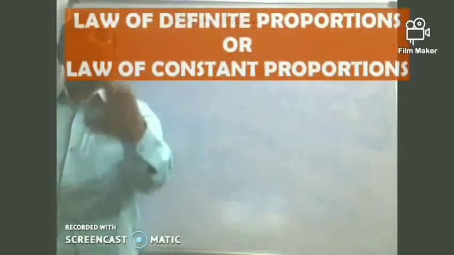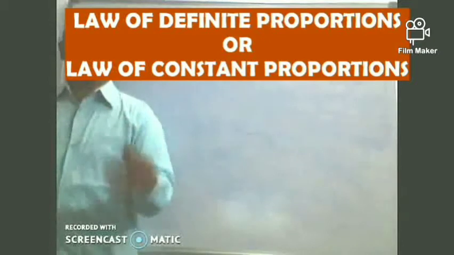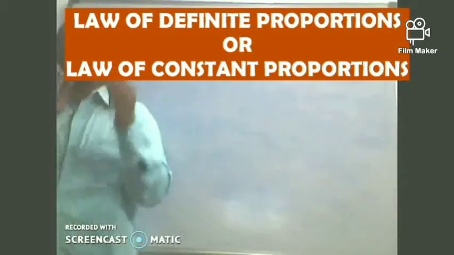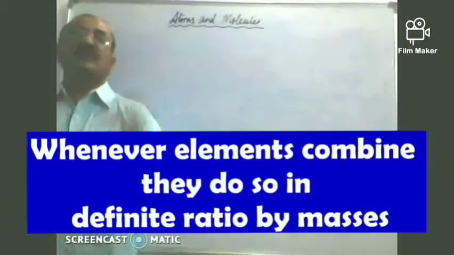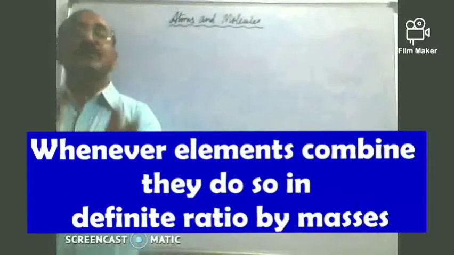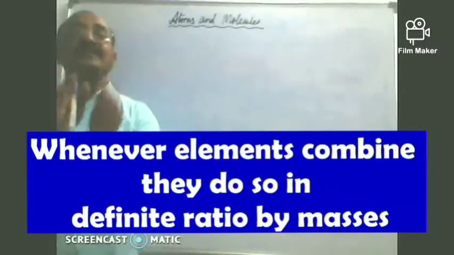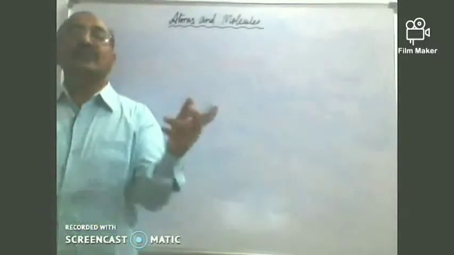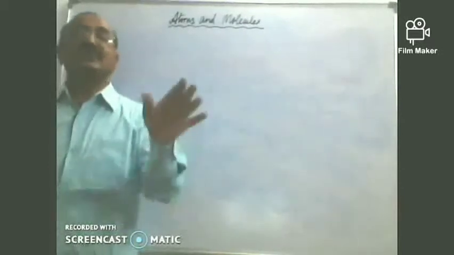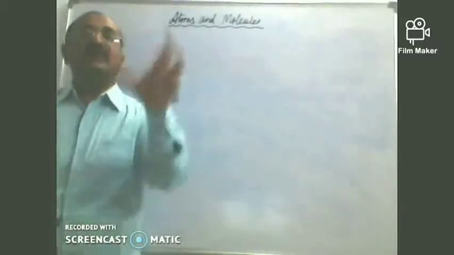Now, what does the law of definite proportions, or constant proportions, state? According to the law of constant proportions, whenever elements combine, they do so in a definite ratio of their masses. Children, how do we explain this observation? How can we get water?